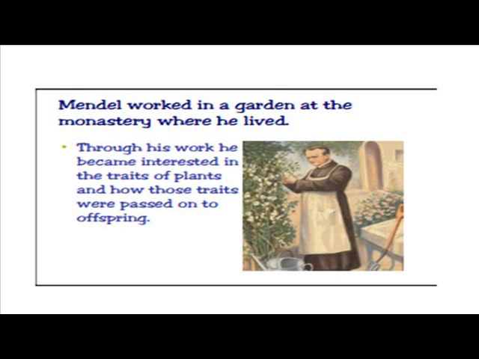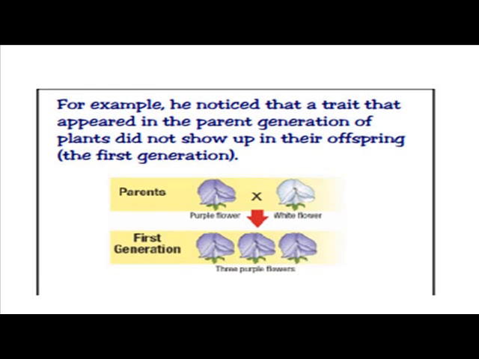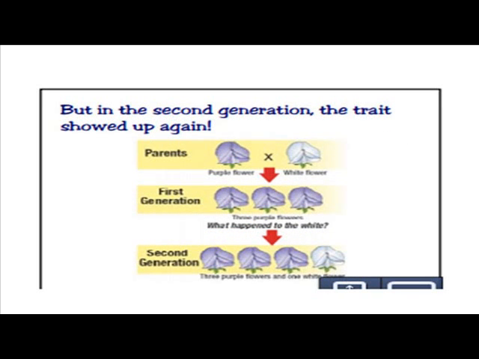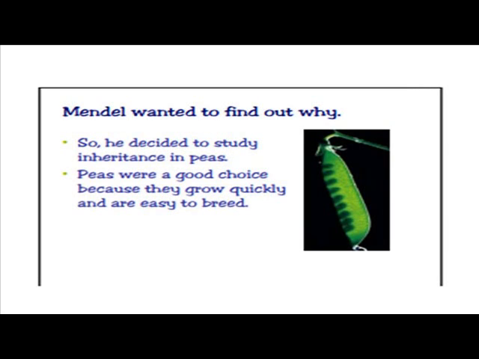Mendel worked in a garden at the monastery where he lived. Through his work, he became interested in the traits of plants and how those traits were passed on to offspring. For example, he noticed that a trait that appeared in the parent generation of the plants did not show up in their offspring, the first generation. But in the second generation, the trait showed up again. Mendel wanted to find out why, so he decided to study the inheritance of peas.